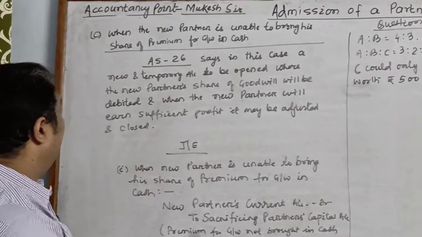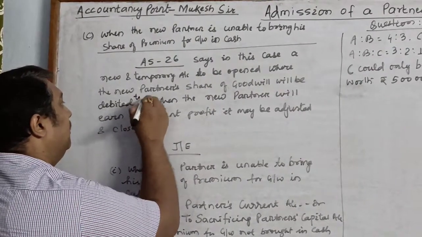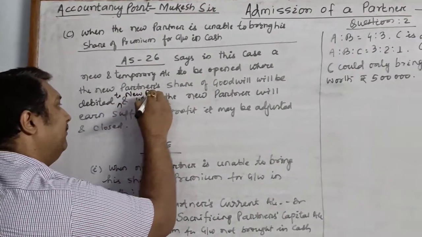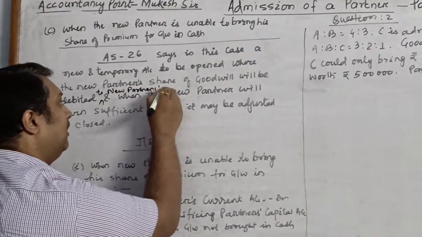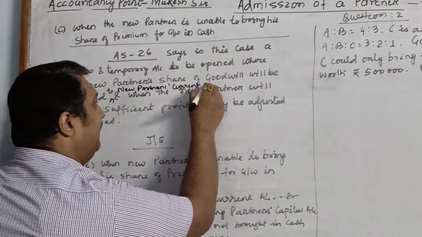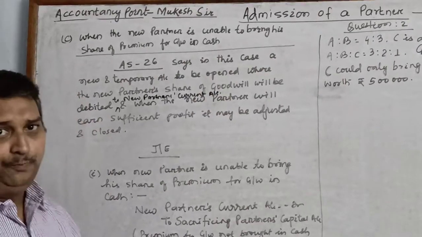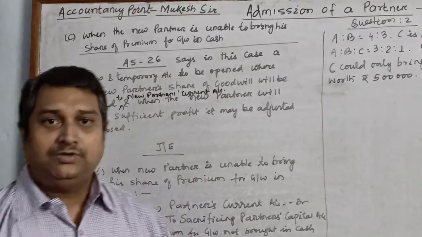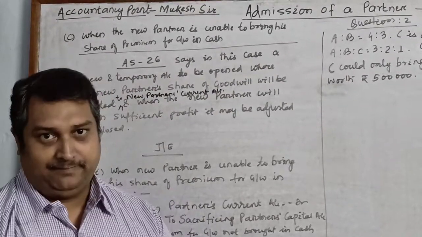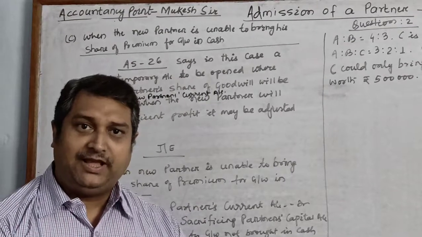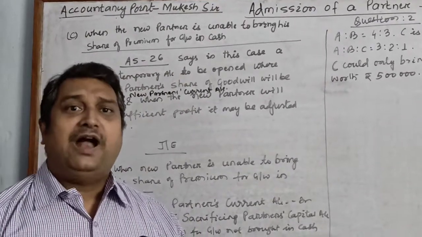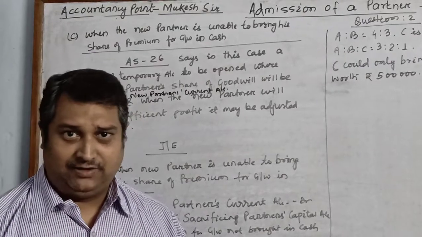It will be debited to the new partner's current account. That means a temporary account will be opened by the name current account, and it will be transferred over there. Why will it be transferred over there? Because the new partner has been unable to bring his share of goodwill in cash.